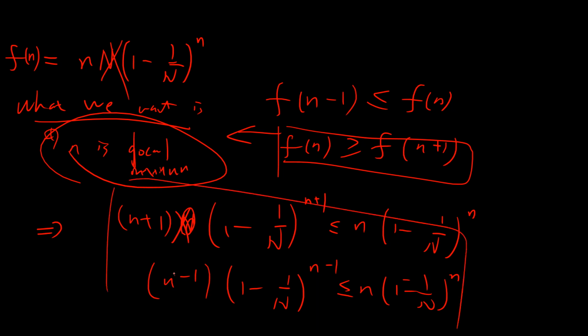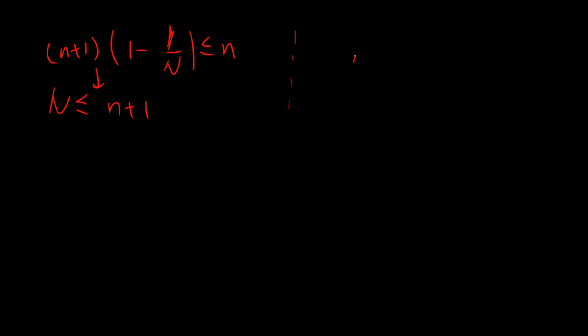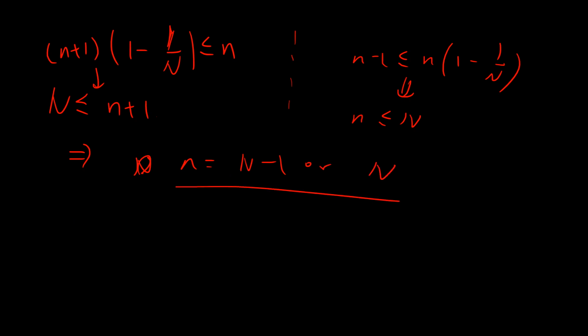Then we solve these two inequalities, and the first gives this and the second gives this. This tells you that n must be n minus 1 or n. So you just plug in and check which one is closer to the answer.